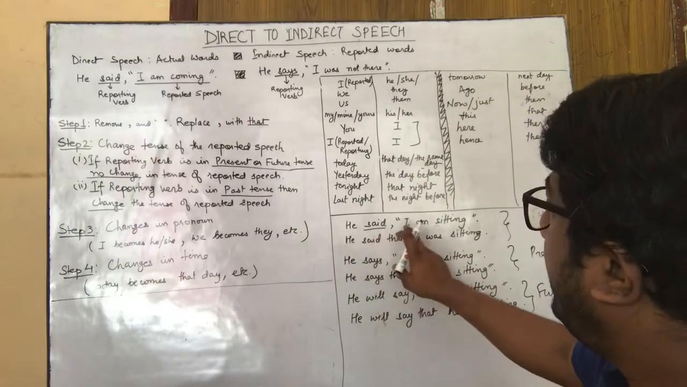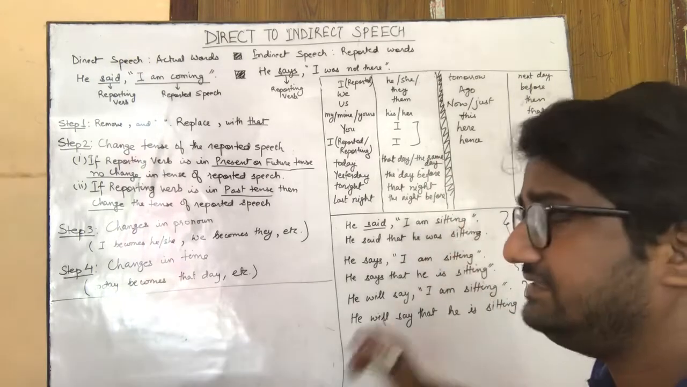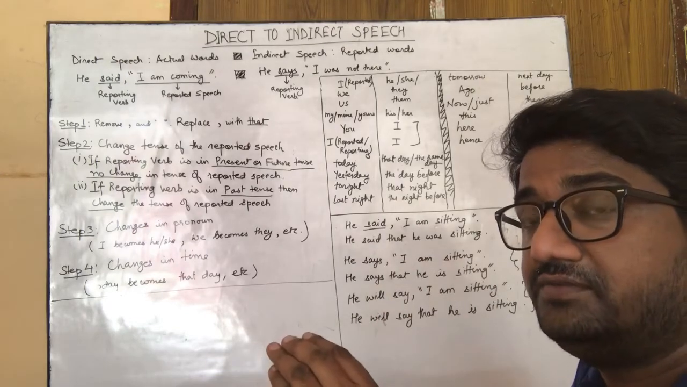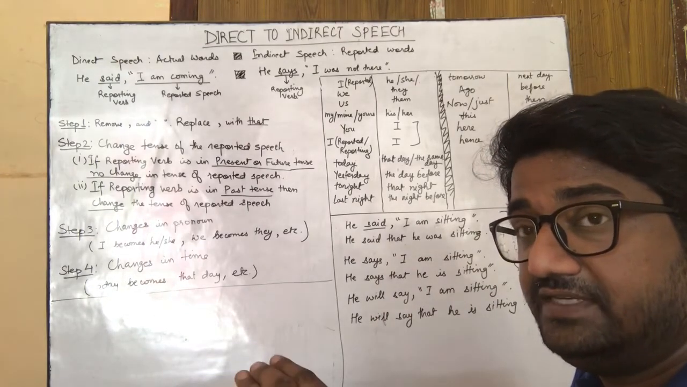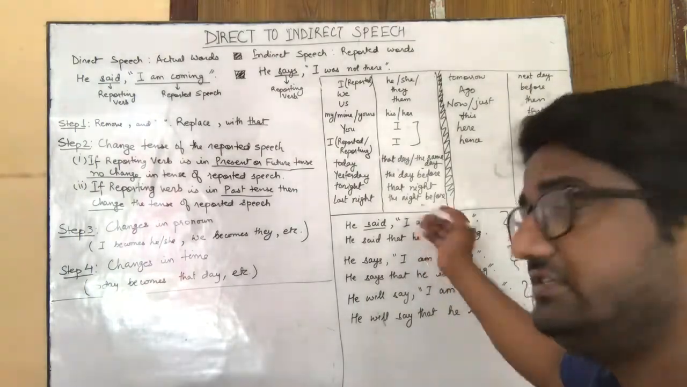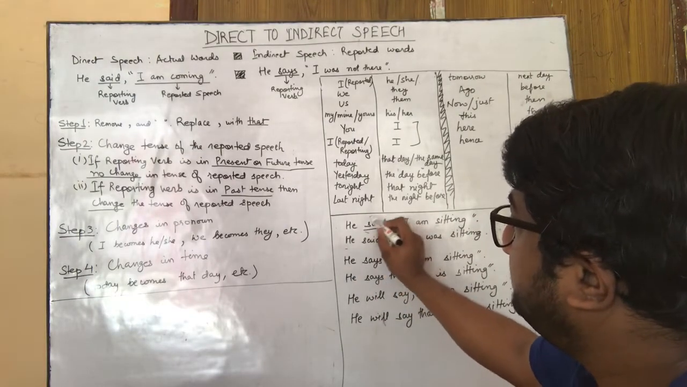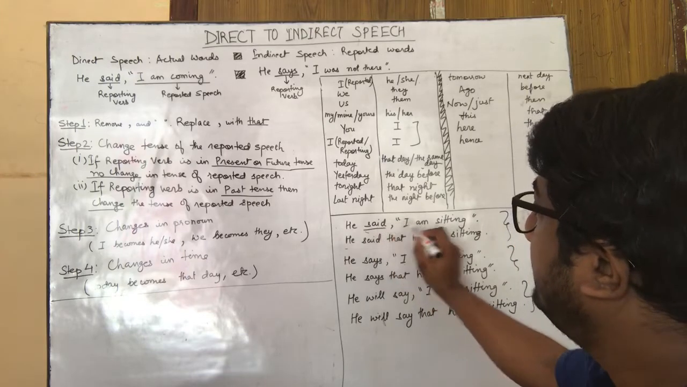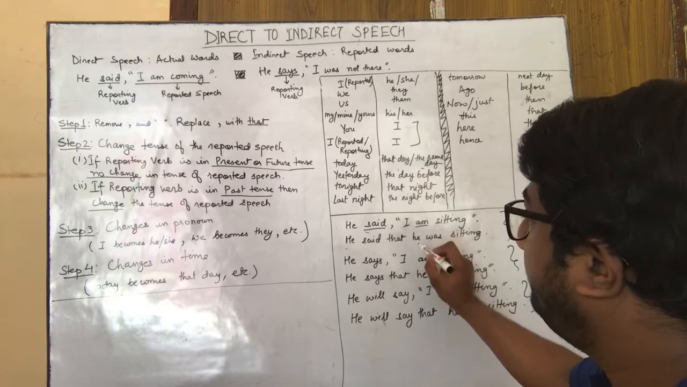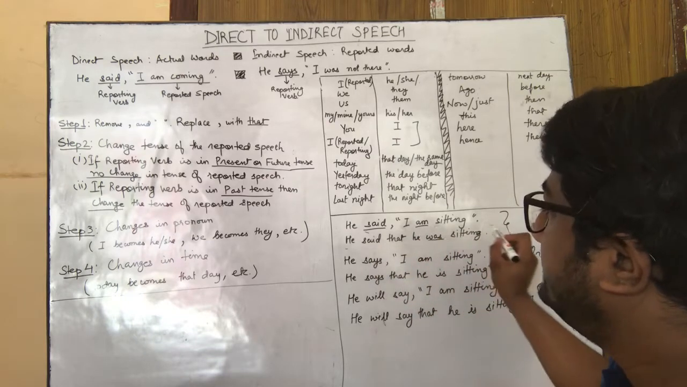So he said, "I am sitting." So I will become he or she, right? In this sentence, there's no specific information given to identify the gender of the person about whom the reported speech has been taken, so you can take either he or she. He said that he, now because the reporting verb "said" is in past tense, I am will become he was. I will become he, am will become was, sitting. He said that he was sitting.